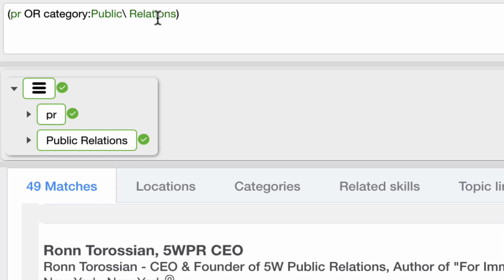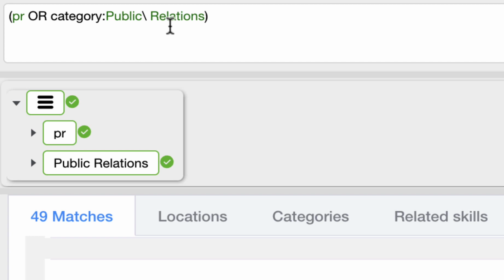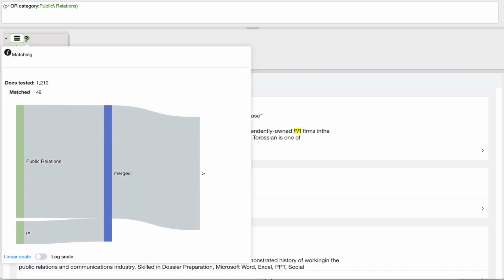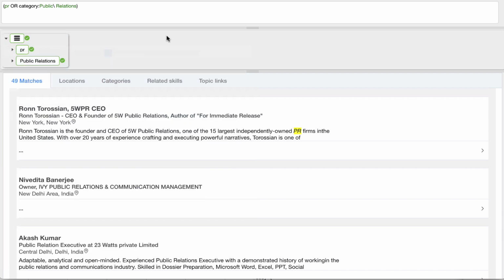The actual text syntax of the query is shown here, using ands and ors and brackets and all that kind of hairy stuff. But it's often a lot better to look at information in the graphical form. You can see the breakdown of how many matches are coming in from each of the clauses that you're using. You can edit them and change various different properties.